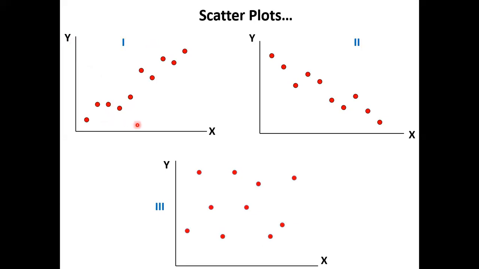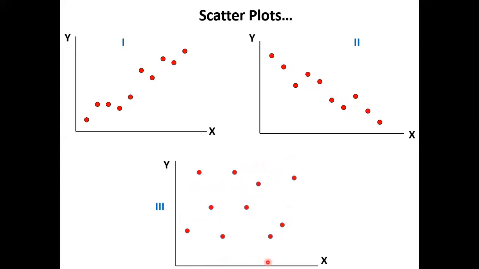As X increases, Y also increases. That's the direction. What about the next one? When X increases, Y decreases.